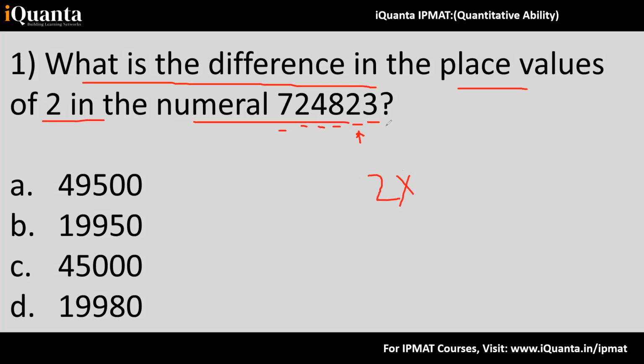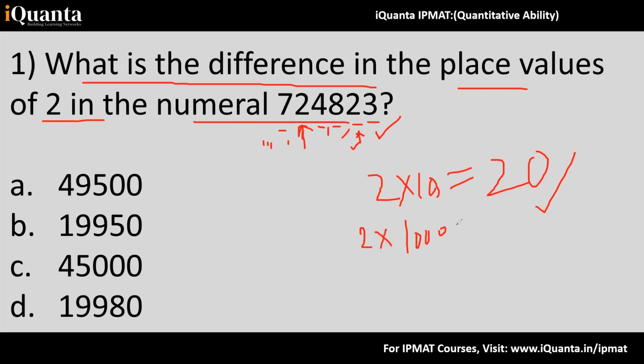It is at the tens place because we read the places like ones, tens, hundreds, thousand, 10,000, lakh, 10 lakh, crore, 10 crore, like this. So 2 into 10, because 2 is at the tens place. So the place value of 2 is 20 in this case. But there is one more 2 hidden over here. It is at the 10,000 place, so 2 will be written with its place, which is nothing but 20,000.